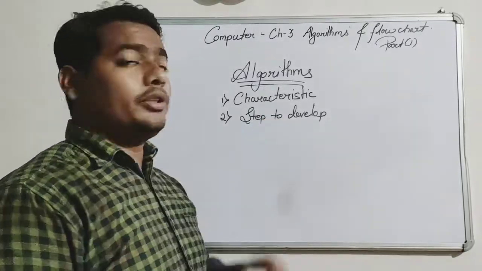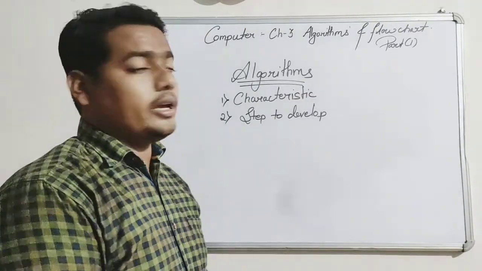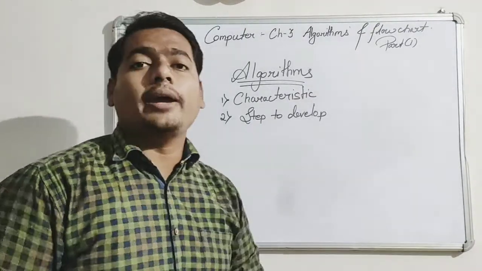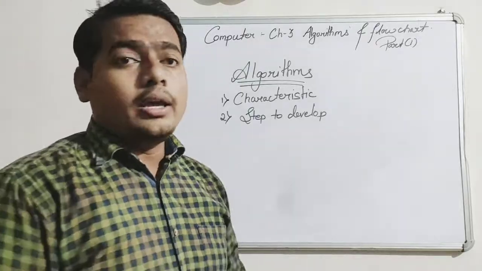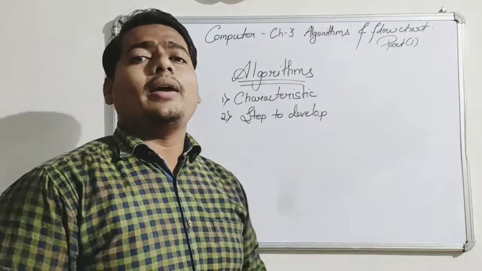First of all, what is an algorithm? Then the characteristics of any good algorithm. Then we will read about the steps to develop an algorithm. Okay. Now let's start with what is an algorithm. What do you mean by an algorithm?